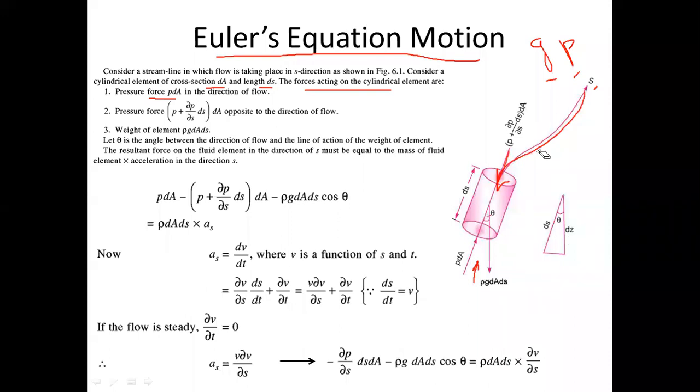Now this pressure force, we had studied in hydrostatics also. During hydrostatics, we have taken one type of method, that while moving this ds distance, since it's a fluid element, while moving through this ds element, this pressure force has changed by a differential amount.